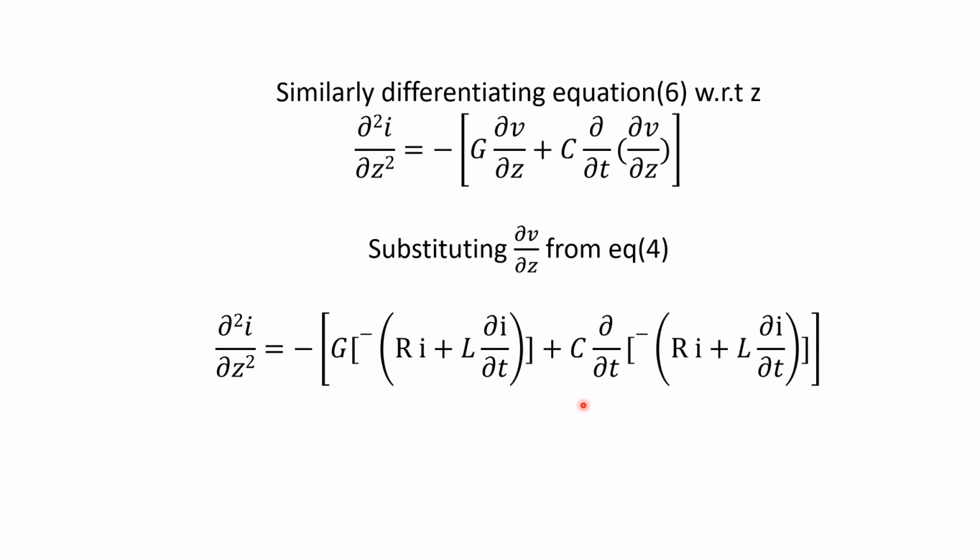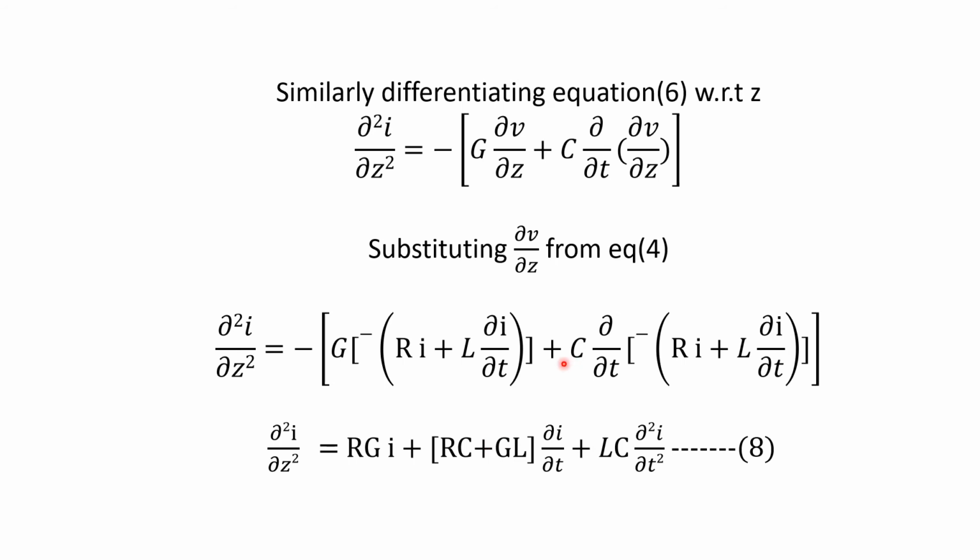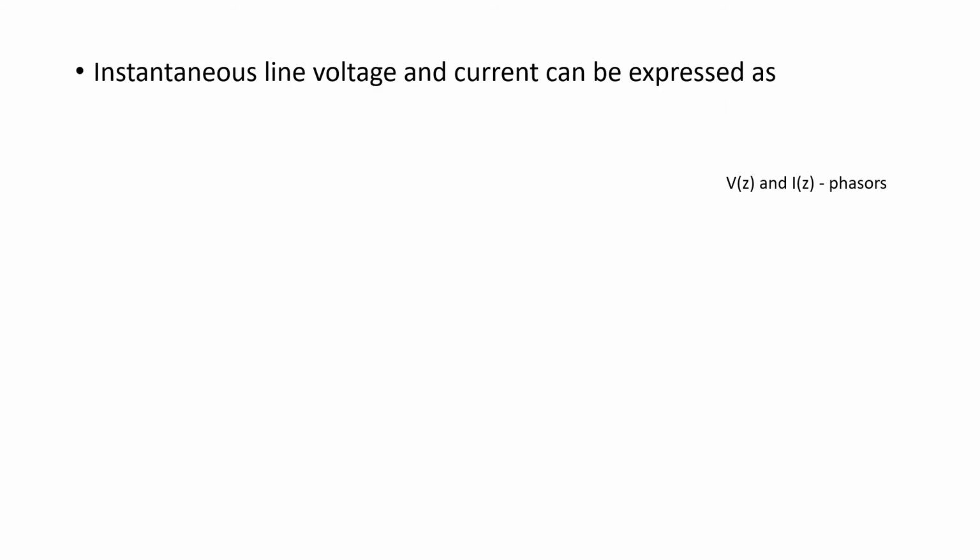Here ∂V/∂Z is equivalent to minus of (R i plus L into ∂I/∂t). Substitute it here and here, and simplify the equation. Once you simplify, you obtain ∂²I/∂z² is equal to RG i plus (RC plus GL) into ∂I/∂t plus LC into ∂²I/∂t².